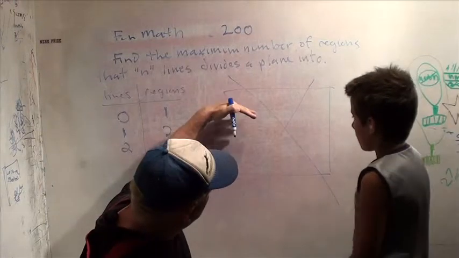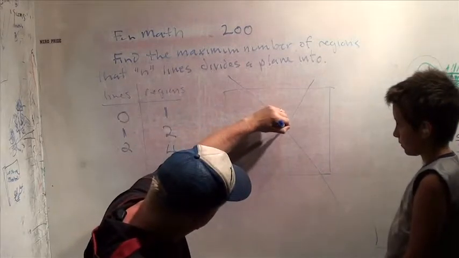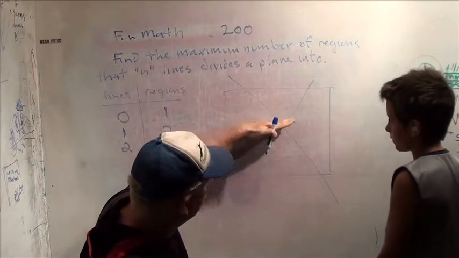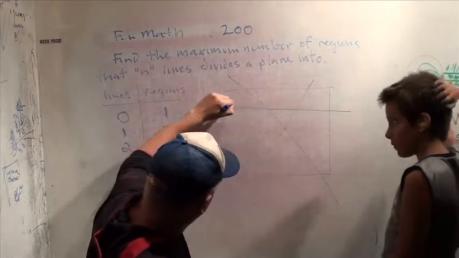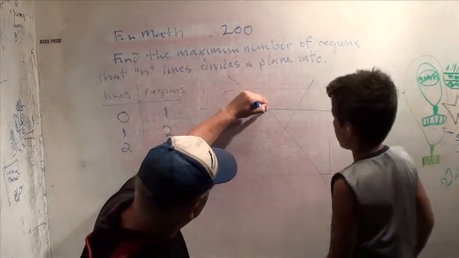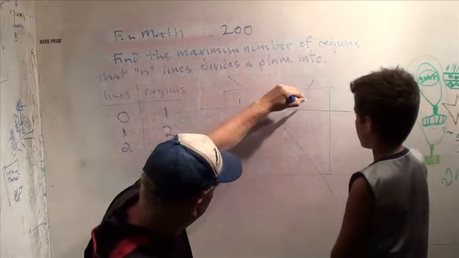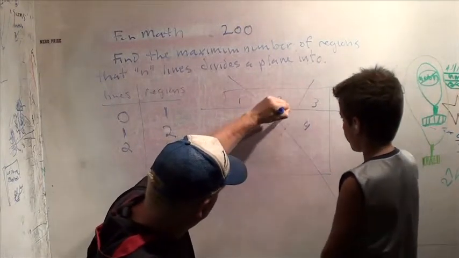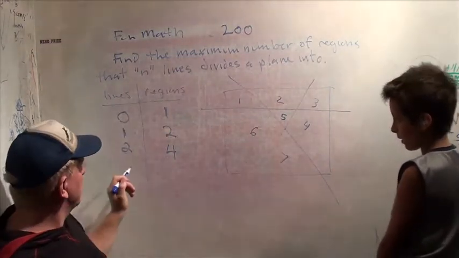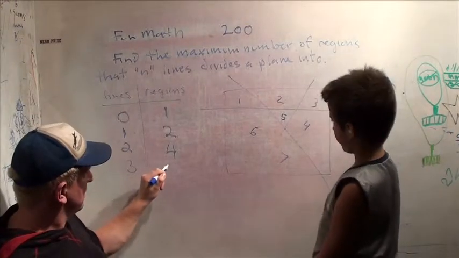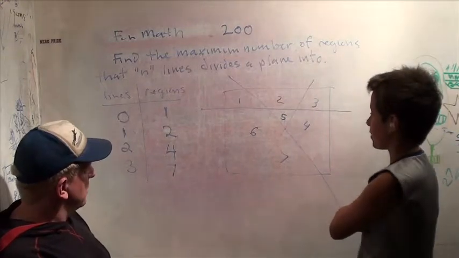Now, I want to try and find a maximum, right? So what I don't want to do is draw a line through this point here, because that would be 3 lines intersecting at one point, and that wouldn't probably be my maximum. So let's go here, so that each line intersects in a point. Let's see if we can count the regions. 1, 2, 3, 4, 5, 6, 7. Interesting. We didn't get 6 or 8. We got 7. Maybe there's a way we can get more.